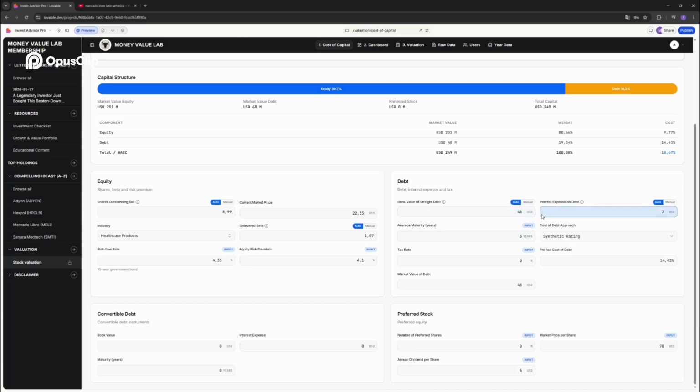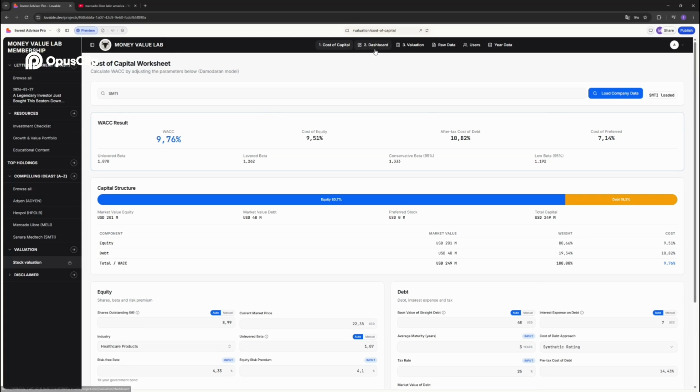So this is the book value. And in valuation, what we care about is market value. Everything is market value. So what this does is it converts the book value into market value. Put here 25%. Then it gives you that the market value of the debt is 48 million. So it's quite similar. No preferred stock, so I can just jump on.